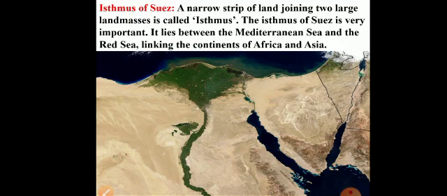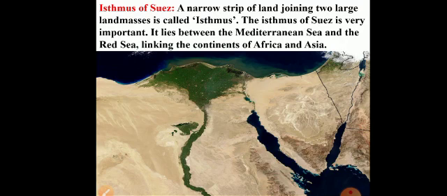This is about the mountains of Africa. Next one, the Isthmus of Suez. What is the meaning of an isthmus? A narrow strip of land which joins two landmasses. A narrow strip means a small strip of land which joins two landmasses, called an isthmus. This isthmus is very important, which joins two big landmasses like Asia and Africa.